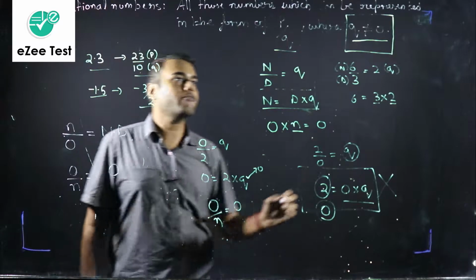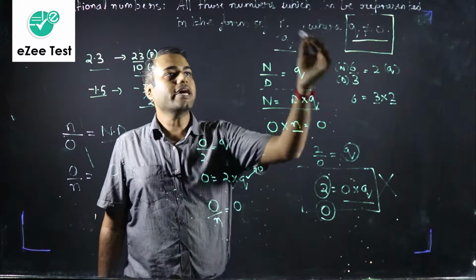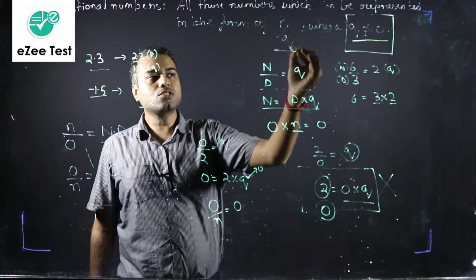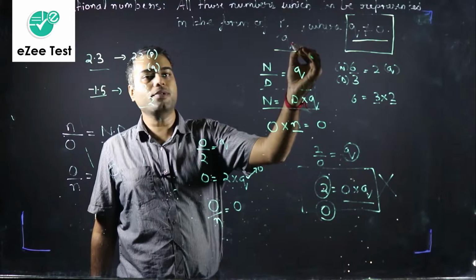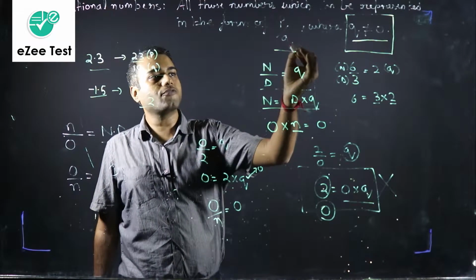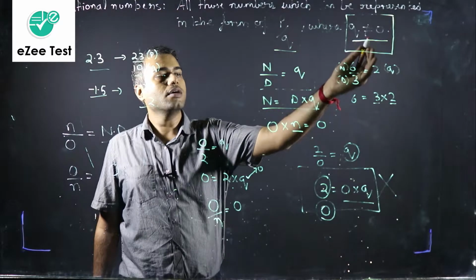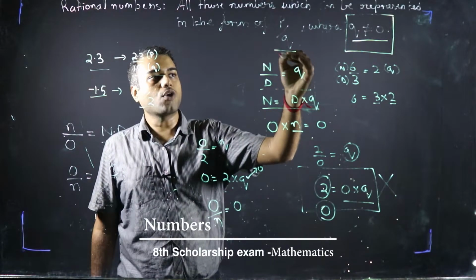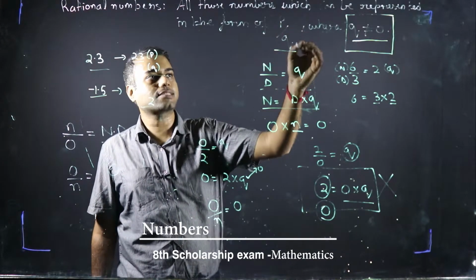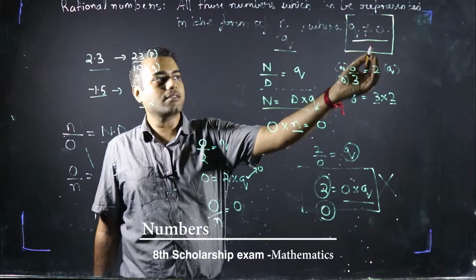So that's why we have taken a precaution over here that whatever you do, please do not put your denominator as 0, because if you put your denominator as 0, the answer is not defined. That number is a meaningless number. So that's why we have taken this precaution.